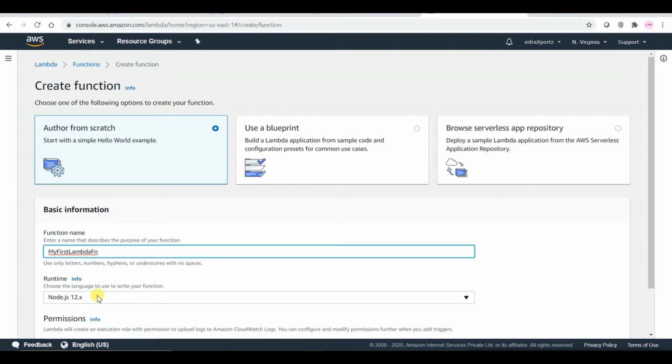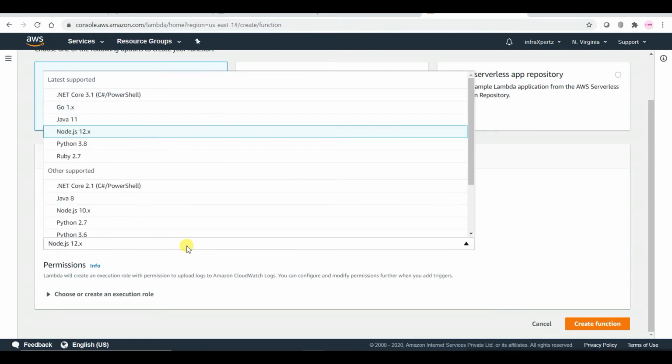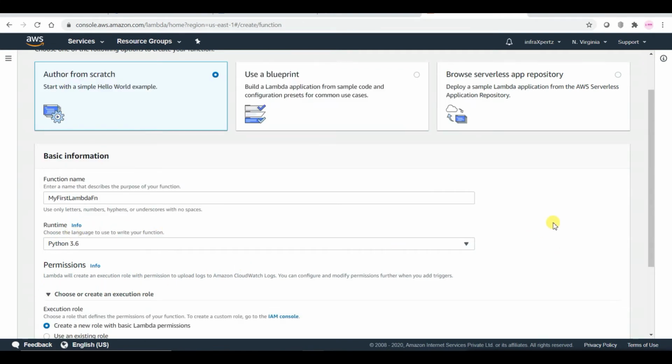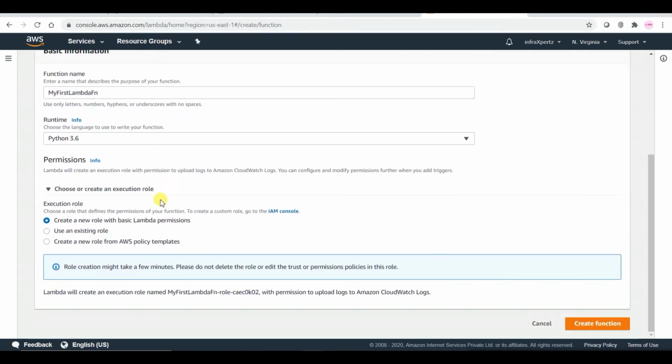And the runtime: as I told you earlier, you can see all the languages that are supported. Ruby is also supported right now. From here I will be taking Python 3.6. From the permissions, you can see create a new role with basic Lambda permissions, use an existing role, or create a new role from AWS policy templates.